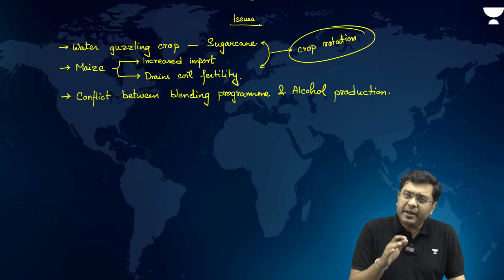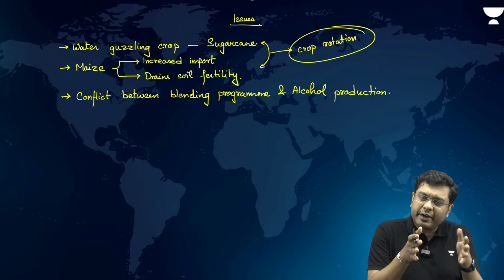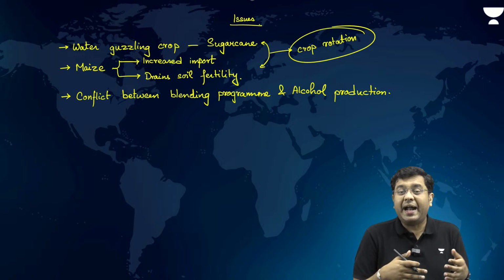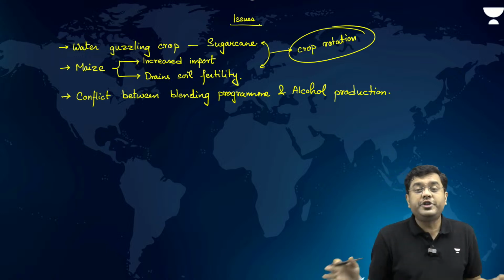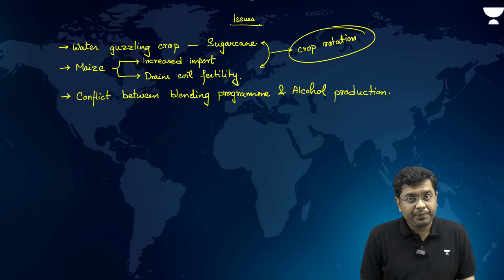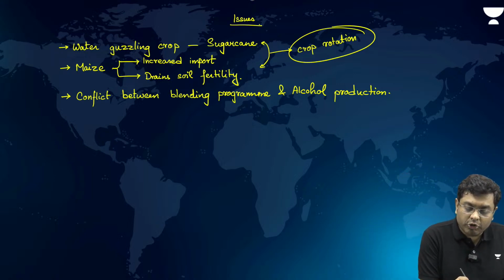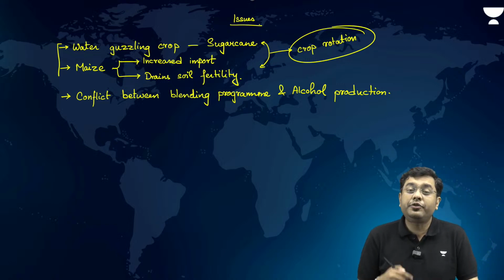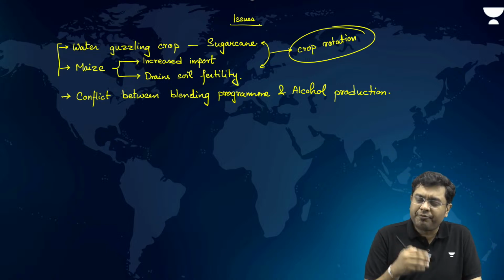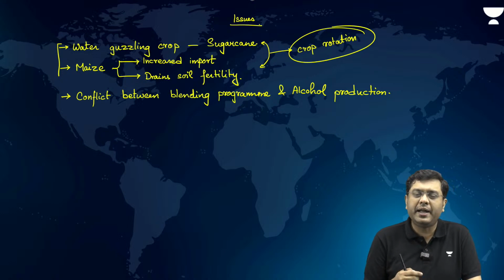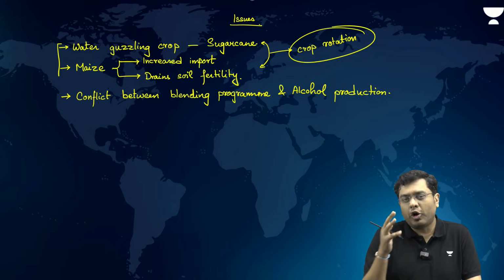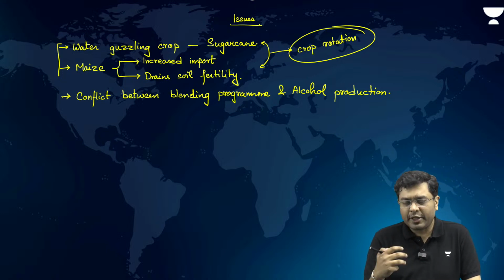Third, there needs to be a more directed focus and better research at the third and the fourth generation of biofuels. Fourth, we need to have a crop rotational growth of maize and sugarcane so that the entire crop fertility is not destroyed, but at the same time you can have the feedstock for the production of ethanol.